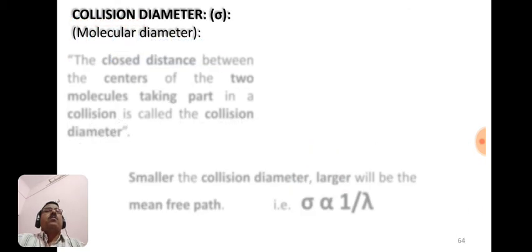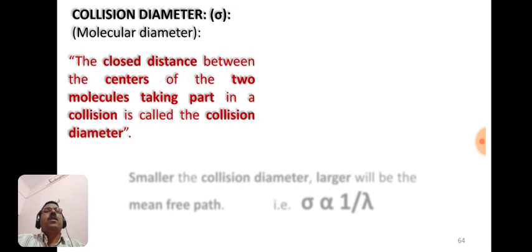Now the next term we have to study is collision diameter, which is denoted by the symbol sigma, and it is also known as molecular diameter. Collision diameter is nothing but the closest distance between the centers of two molecules taking part in a collision.